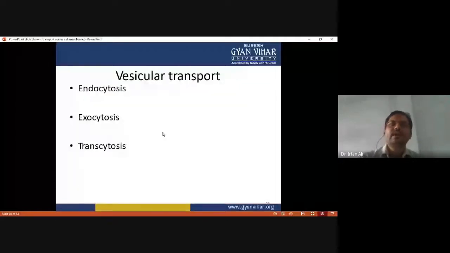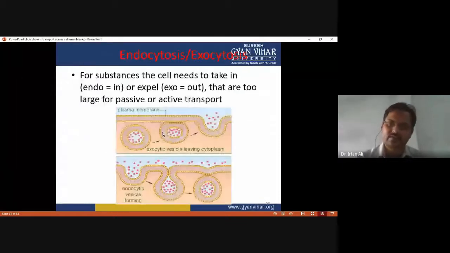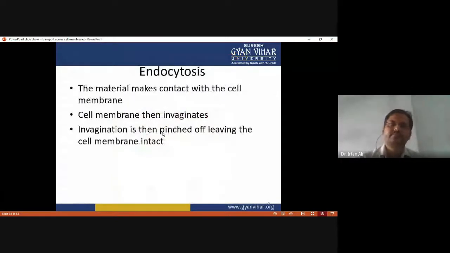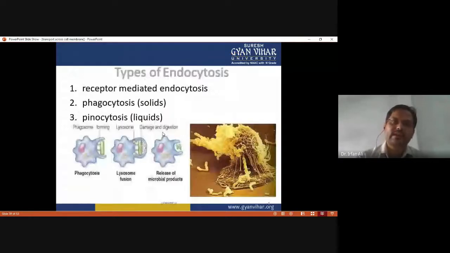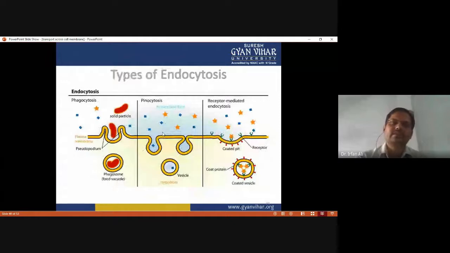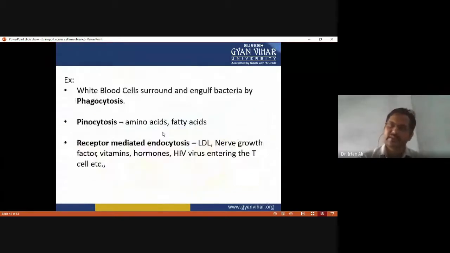And then we have to discuss three types of vesicular transport: endocytosis, exocytosis, and transcytosis. And this figure shows the endocytosis. Again, endocytosis is of three types: receptor mediated endocytosis, phagocytosis, and pinocytosis. In phagocytosis, there is engulfment of solid particles; in pinocytosis, liquid particles; while in receptor mediated endocytosis, there is involvement of a receptor.